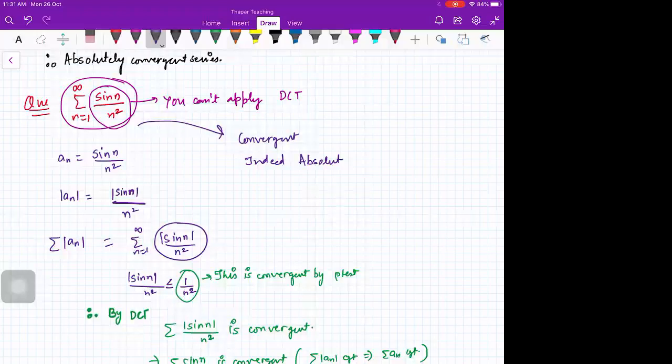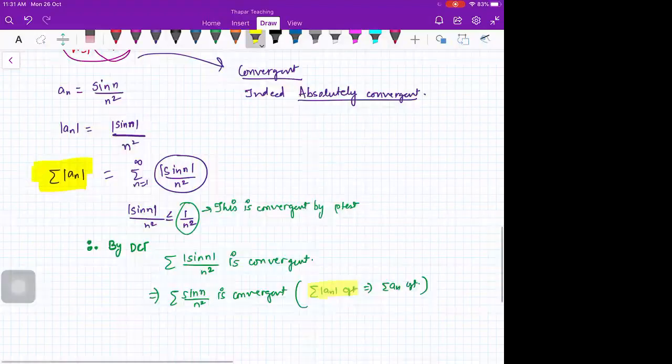Now you should understand every absolutely convergent series is always convergent. In the definition itself, you say that a series is absolutely convergent if it is convergent and its mod series is convergent. So for absolute convergence, you only need to check the mod series, because convergence of the mod series will always imply the convergence of the original series.